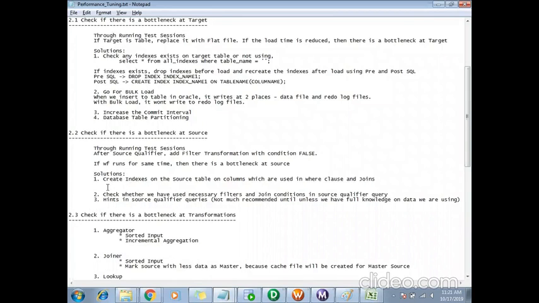If the source is a table, I can go and create indexes on the source table. If we have indexes on the source table, it will improve the performance of the select query. So I can create indexes on the source table on columns which are used in the where clause and joins. These indexes I can create at the database level. That is one option. Second is,